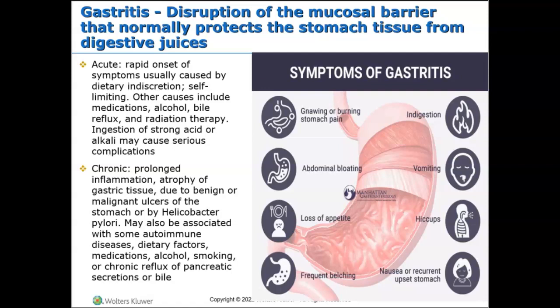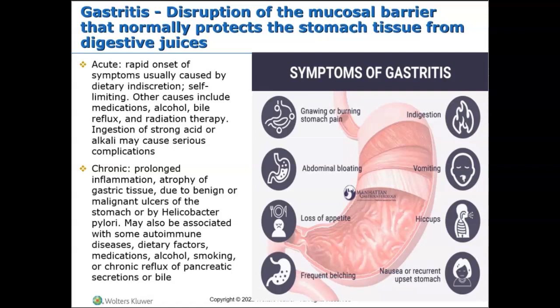Acute is rapid onset of symptoms, usually caused by dietary indiscretion. It is typically self limiting. Other causes might include medications, alcohol, bile reflux. It could be radiation therapy. It could be a number of things, right? That's causing that gastritis. Ingestion of strong acid or alkaline may cause serious complications.